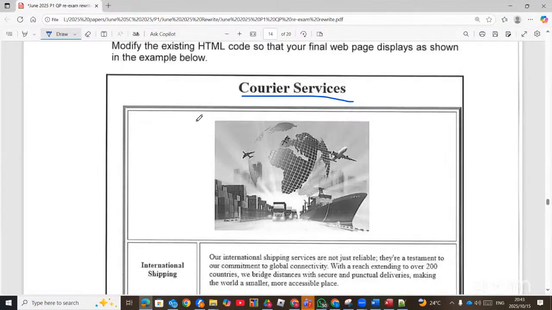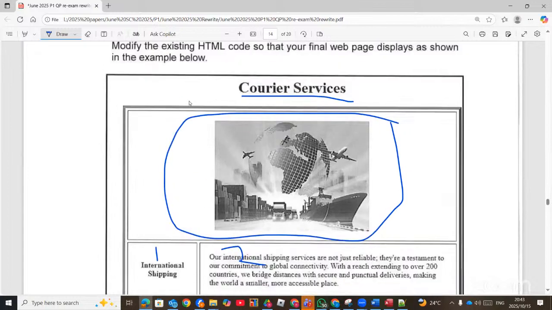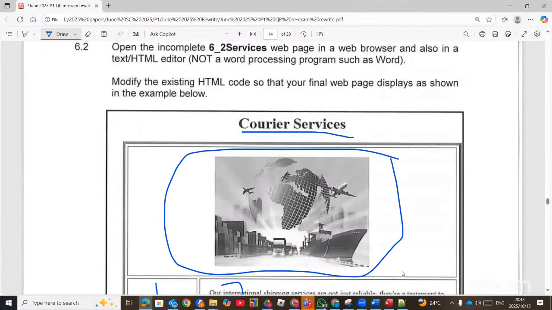So courier service must be there on top. It's fine there. But where the images have been combined, there are 3 columns that are combined. Column 1, column 2. No, there are 2 columns combined. So we have to combine these 2 columns also, which is the colspan equals to 2. Colspan equals to 2.